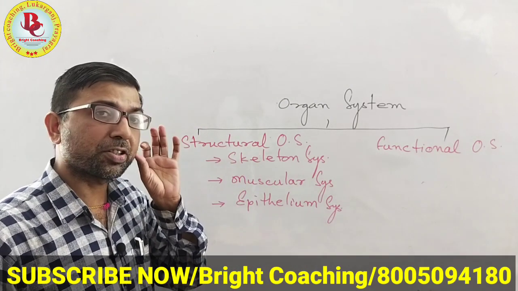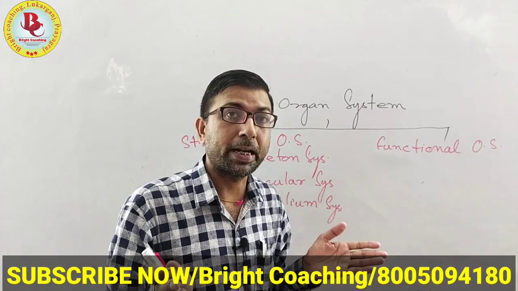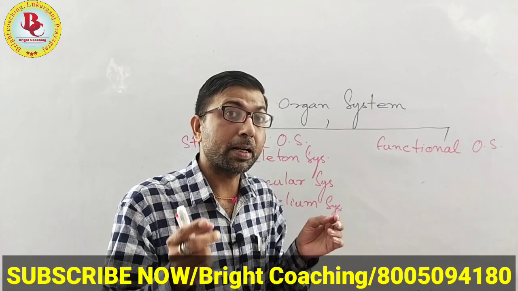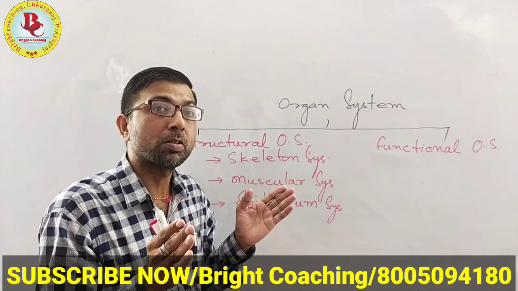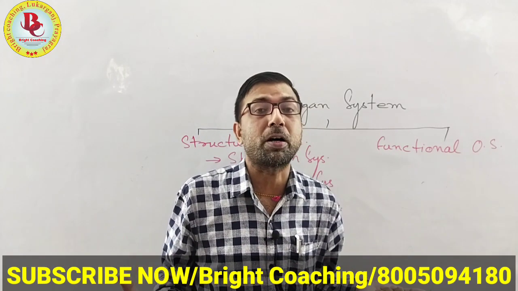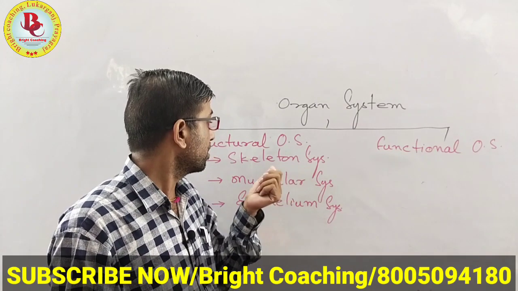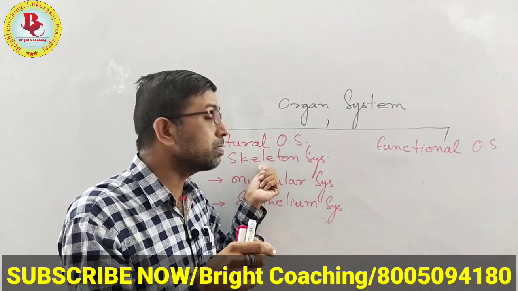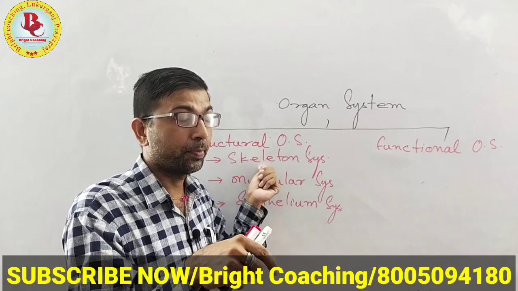The skeleton system is composed by the bones and the cartilage. And for your knowledge, I want to tell you that bones are also organs. And the composition of bones which form the frame of our body is known as the skeleton system, because the term skeleton is a Greek word which means the frame.